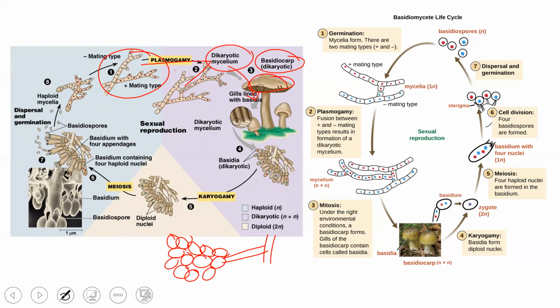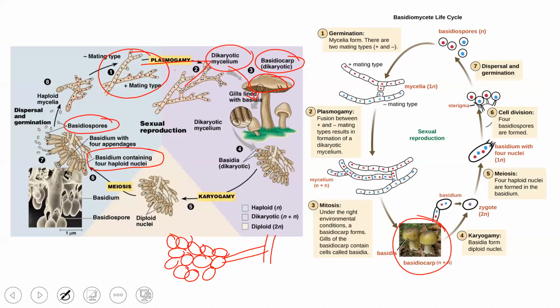It is produced outside. And later these basidia undergo karyogamy, that is fusion of nuclei, and further undergo meiosis. So during the process of meiosis, 4 haploid nuclei are going to form 4 haploid spores. And these basidiospores further undergo germination. They disperse and germinate to form a new thallus body or new mycelium, and the process will continue. So you can see the basidiocarp in this picture as well. So this is how it will complete the sexual reproduction.